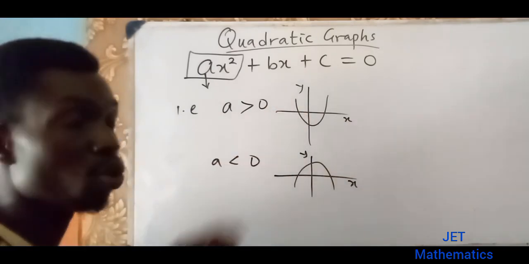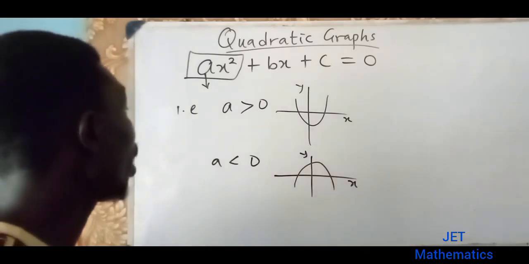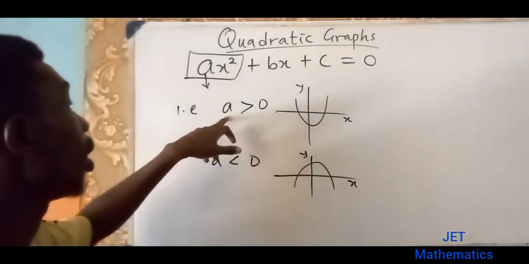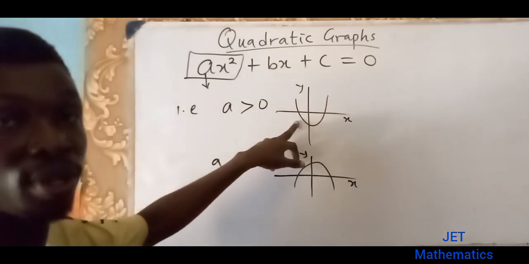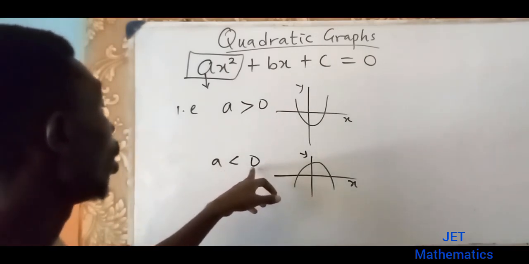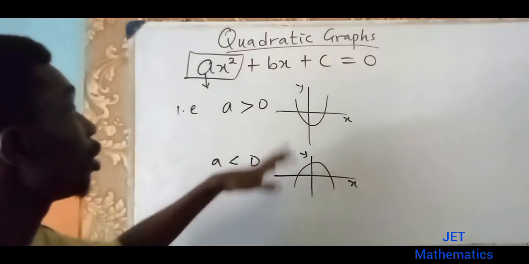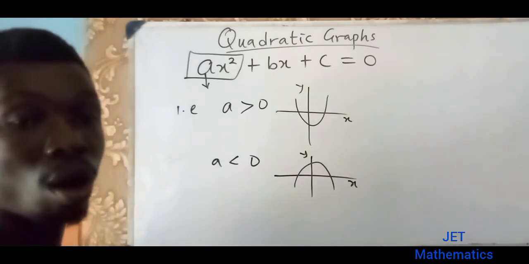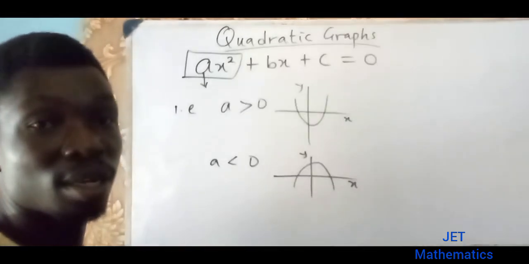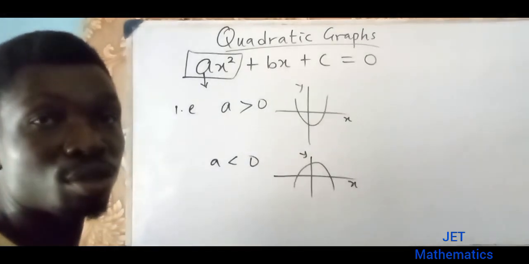It's either a U form or an N form, depending on the value of the leading coefficient. If the leading coefficient is positive or greater than 0, you have this form. If the leading coefficient is negative or less than 0, then you have this form. So with this, you can sketch or draw a quadratic graph, or even know how the graph will look before you even start drawing it.